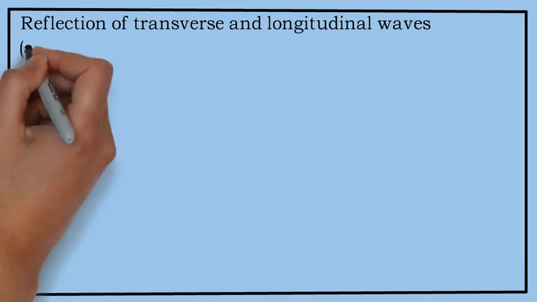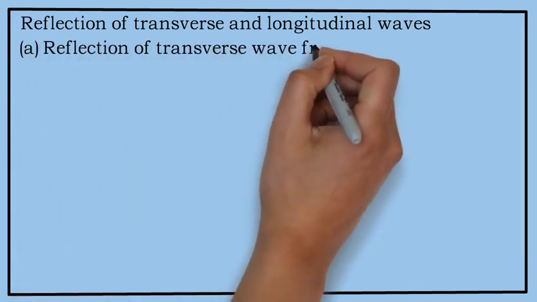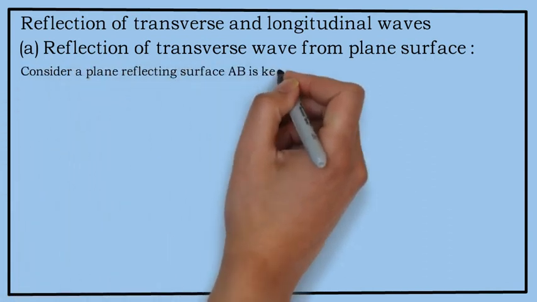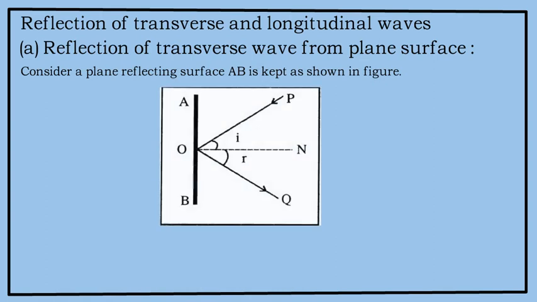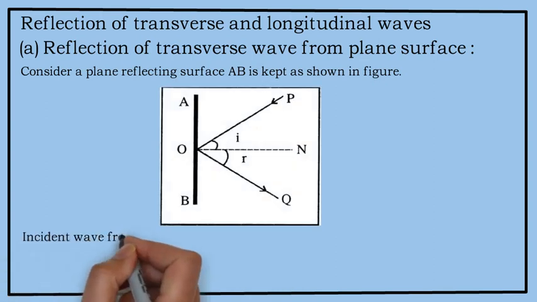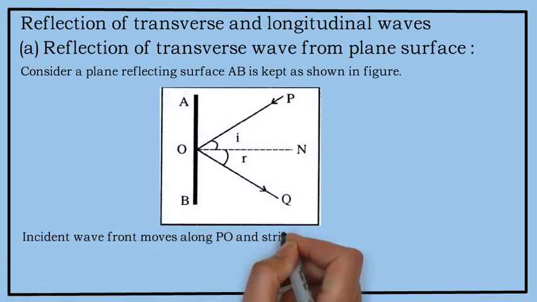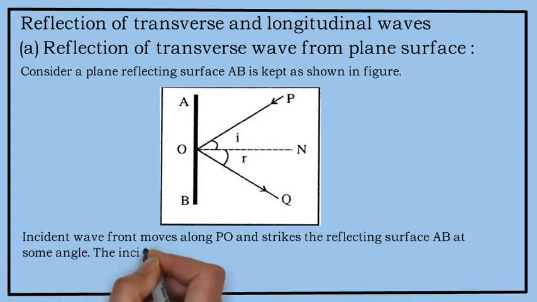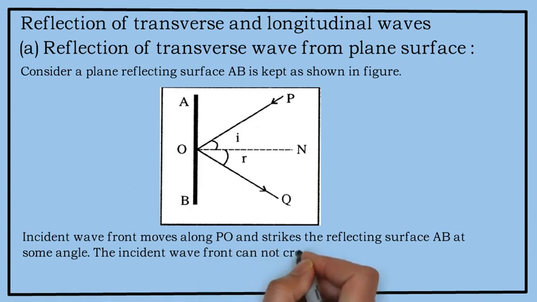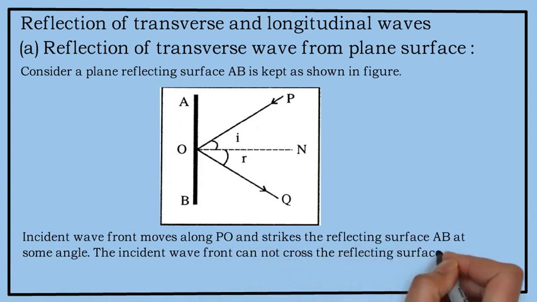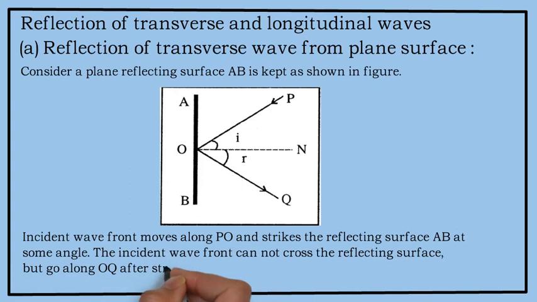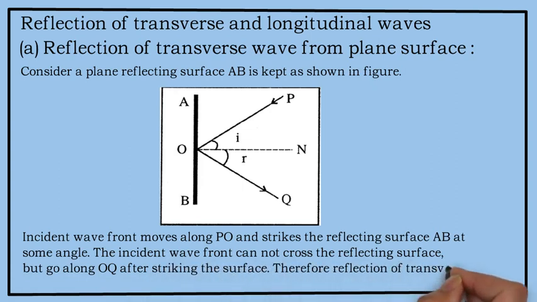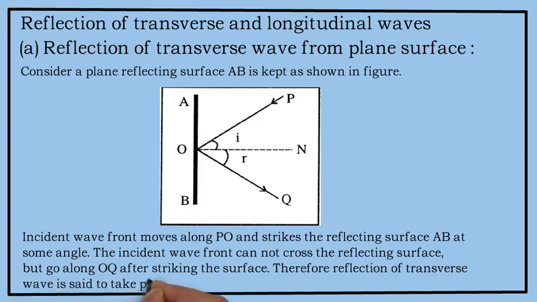The first part is reflection of transverse wave from the plane surface. Consider a plane reflecting surface AB kept as shown in the figure. Incident wave front moves along PO and strikes the reflecting surface AB at some angle, say I. The incident wave front cannot cross the reflecting surface but goes along OQ after striking the surface. Therefore, reflection of transverse wave is said to take place at O.